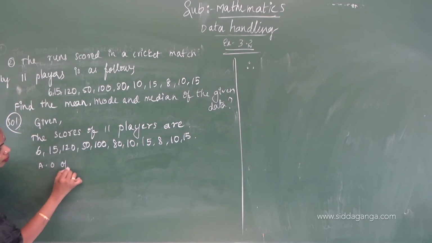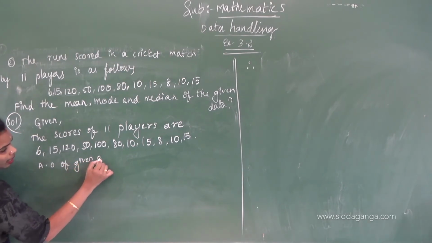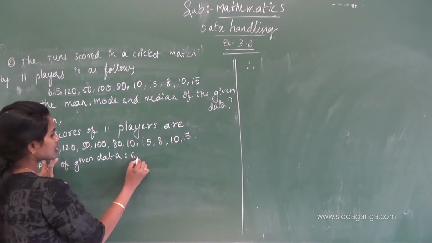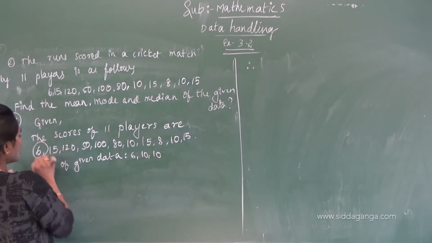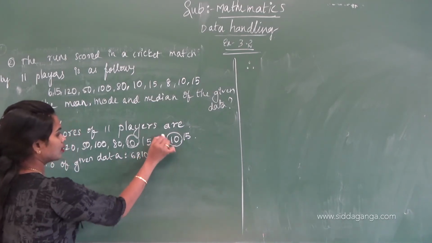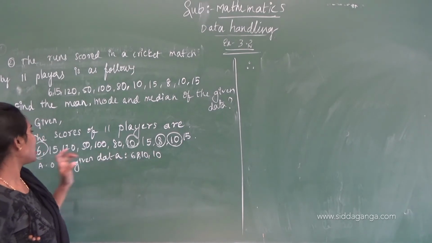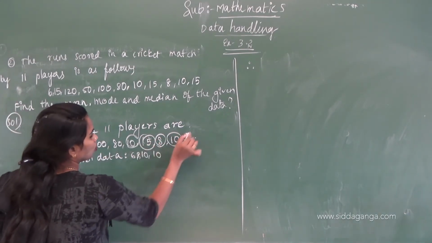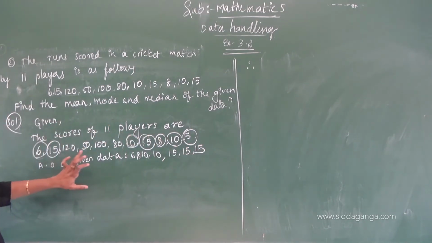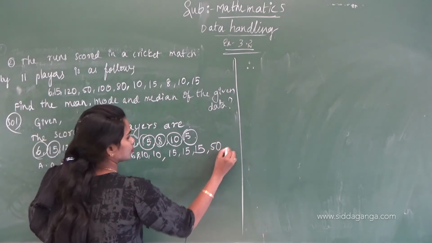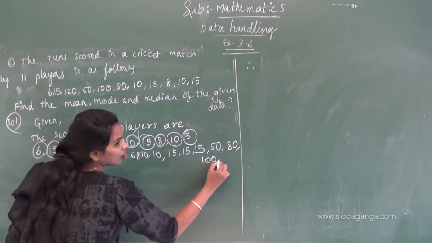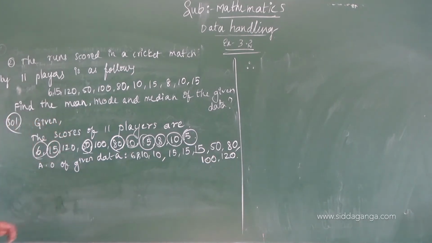Ascending order of given data: 6, 8, 10, 10, 15, 15, and then 50, 50, 80, 100, 120.